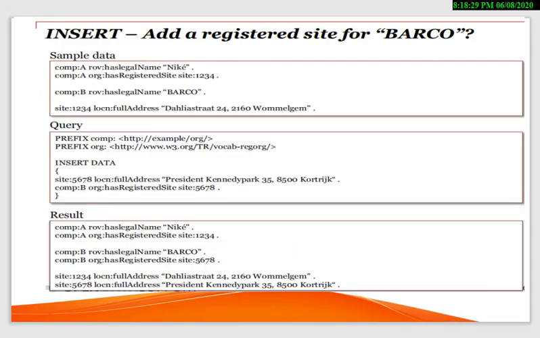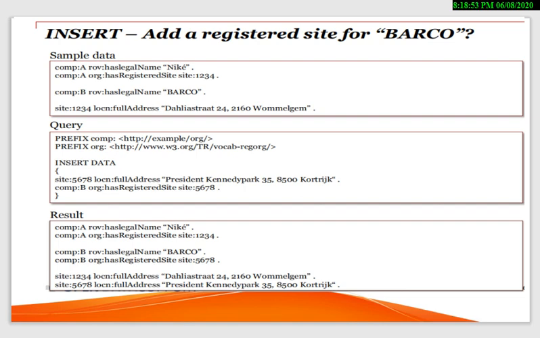Here in the insert we can see: add a registered site for Barcode. That means they are asking for the insert. Again, by looking at this question, we can create a sample data. This is our sample data. After making the sample data, we can write a query.